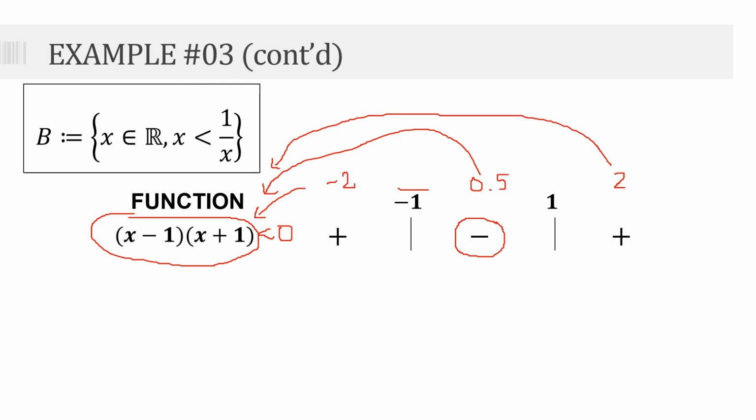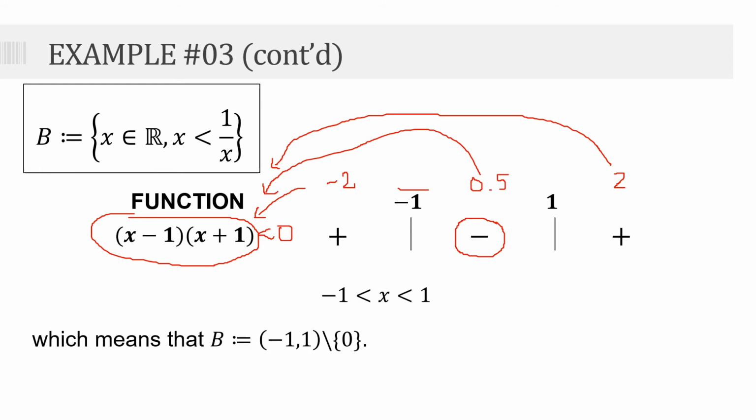And that is from negative 1 to 1. This means that B is actually in the set containing the interval negative 1 to 1 except 0. And clearly, makikita natin dito that the infimum of B is negative 1 and the supremum of B is 1.